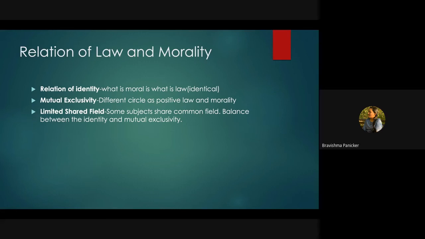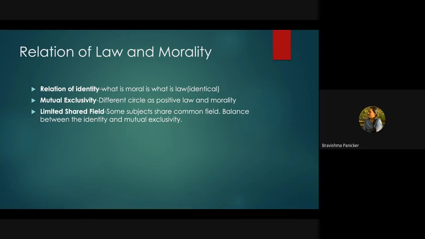So sometimes the law says that that particular act is violative. Sometimes morality says that such an activity is not a sin, or it cannot be punishable. So these are the two concepts in mutual exclusivity. These two are different circles. There is no interconnection, so they are not similar like that.